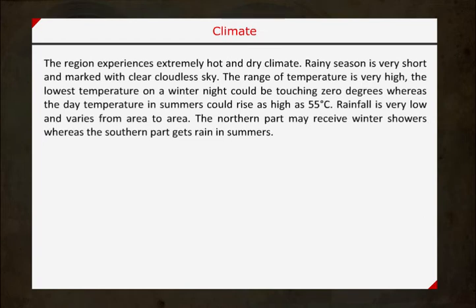Climate. The region experiences extremely hot and dry climate. Rainy season is very short and marked with clear cloudless sky. The range of temperature is very high. The lowest temperature on a winter night could be touching 0 degrees, whereas the day temperature in summers could rise as high as 55 degrees Celsius. Rainfall is very low and varies from area to area. The northern part may receive winter showers, whereas the southern part gets rain in summers.